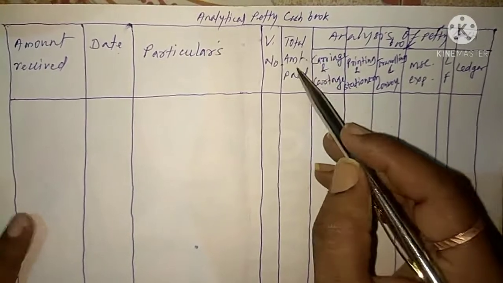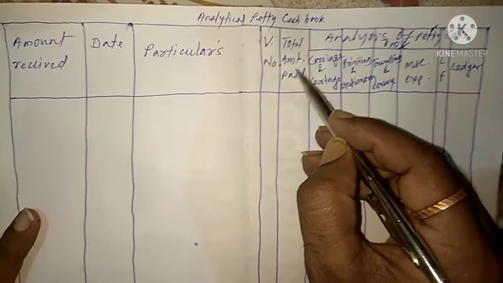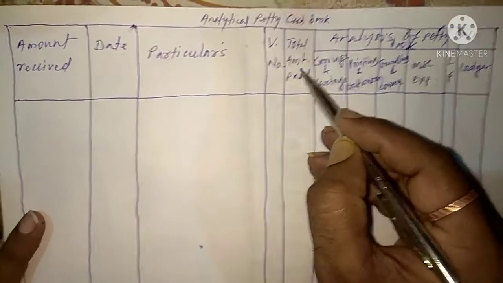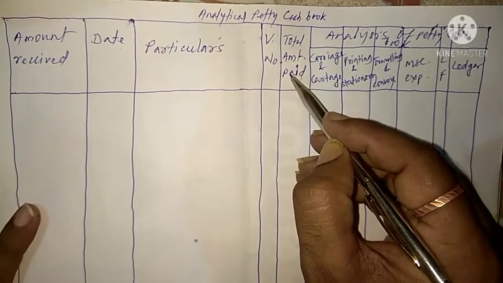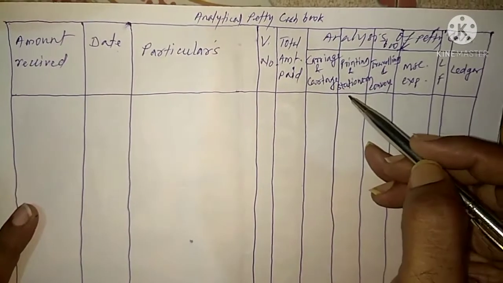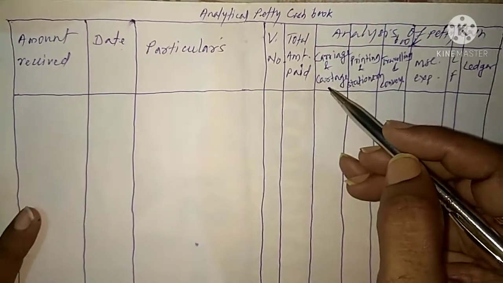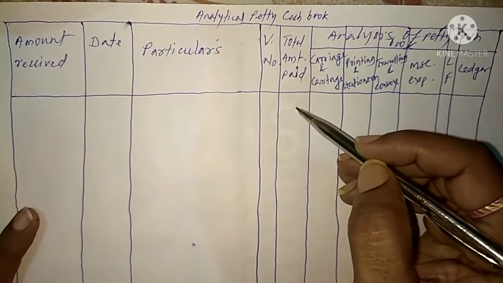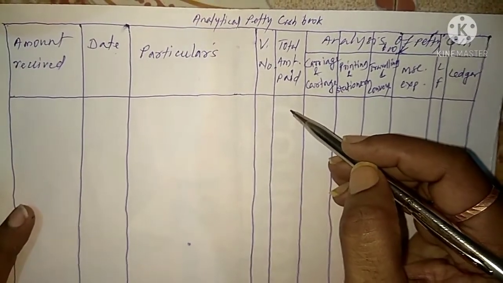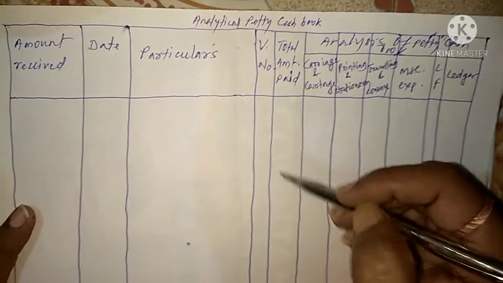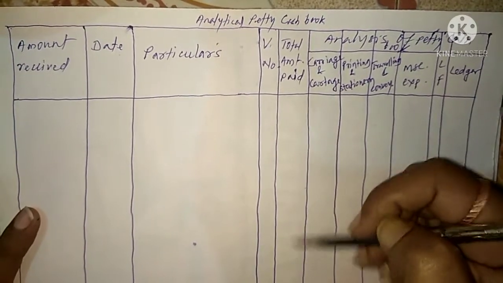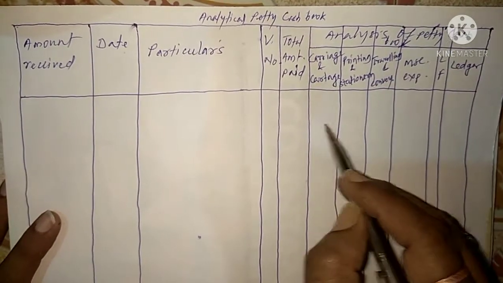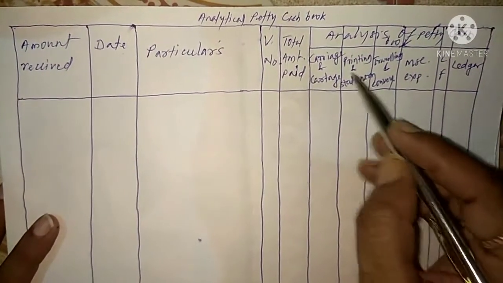Then after that, the total amount paid column. All these columns you are now familiar with, because mostly all the problems given in our textbook are solved this way. In this column we have to record all payment amounts, and then after that the same amount we transfer to the respective accounting head.